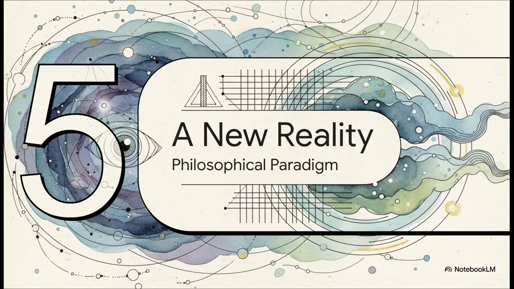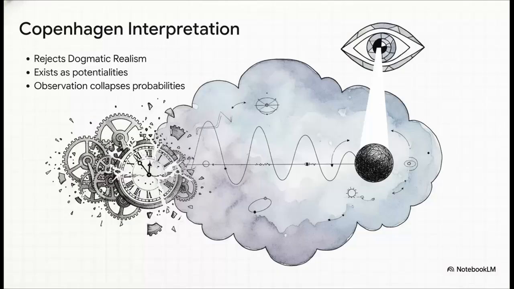Finally, Section 5, a new reality, the philosophical paradigm. So all of this builds up into what we call the Copenhagen Interpretation. And this interpretation just totally dismantles the classical idea of a clockwork universe. It flat out rejects Einstein's dogmatic realism.